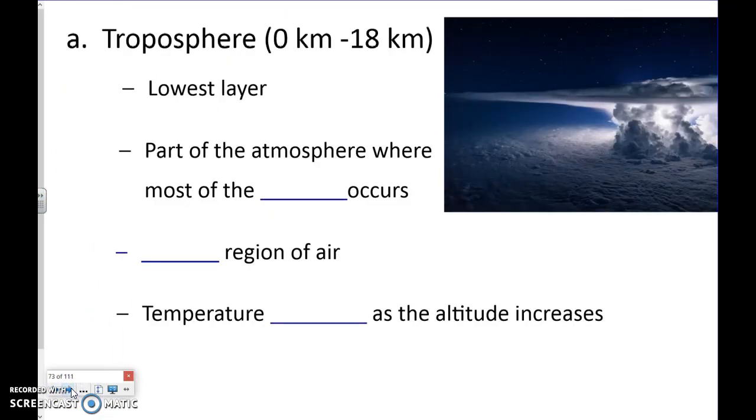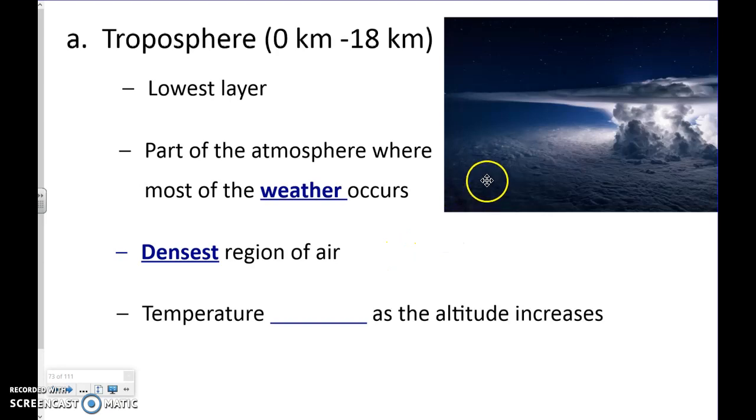Your first layer is the troposphere. It's the lowest layer. It's the one we love because it's where we are, and it's where we breathe, okay? It's also where most of our weather occurs. So I found this really cool picture, I like it, of a cumulonimbus cloud, okay? And you can see it spread out. It sort of hit a wall here. That's the temperature change that you see happening as those layers change, okay? It's going to be the densest layer of air. Again, it's where most of our air is going to be because it's closest to the ground.